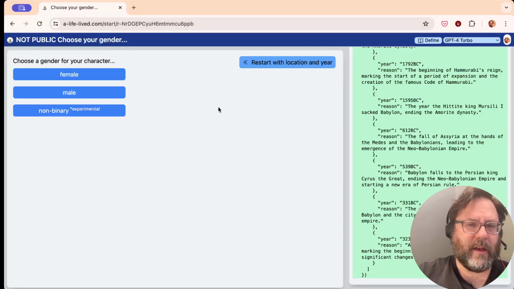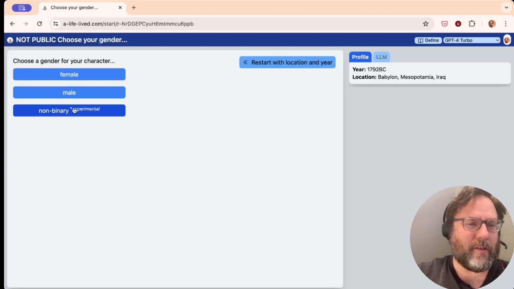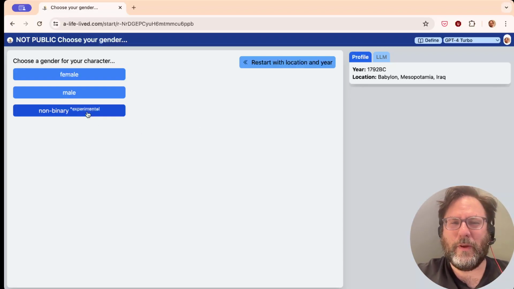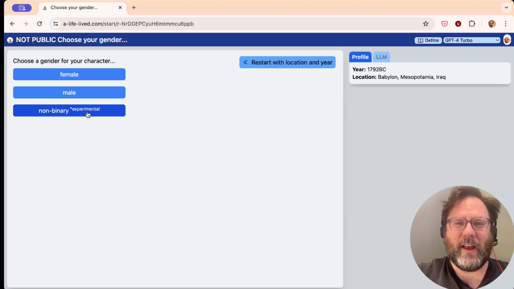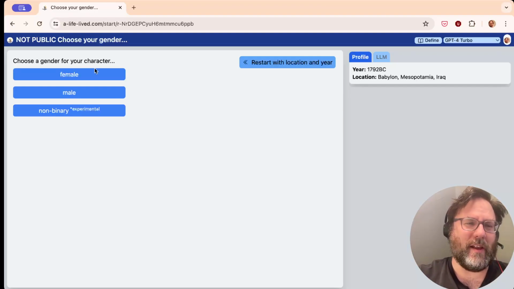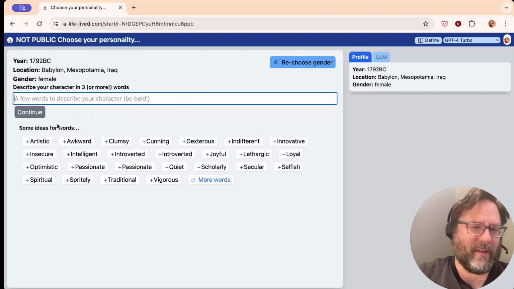You can do female or male and non-binary. I will say it's more of a surreal experience than anything if you do non-binary, because GPT will very carefully never use your pronouns, so it's more like a dream state. You're neither male nor female nor either. Everything ignores that. You're not living life as a non-binary person might actually live it in this time, but it's a kind of experiment.